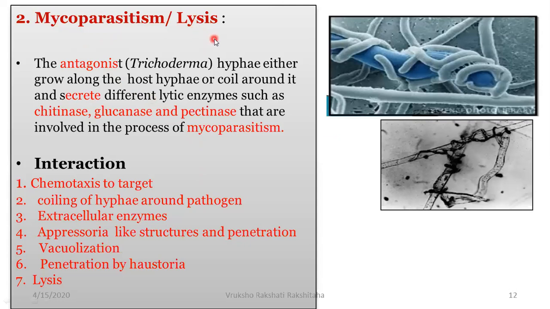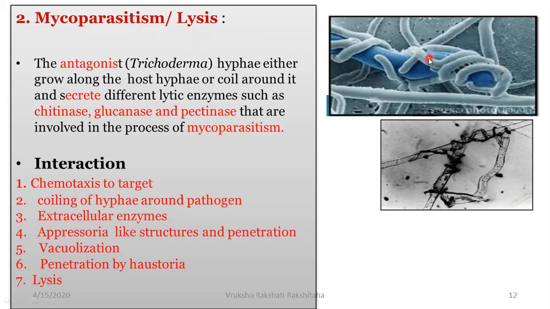Now, the second mechanism is mycoparasitism and lysis. Now, Trichoderma is a fungi. In turn it grows and it overpowers the growth of other fungi. So this phenomenon is called as mycoparasitism. And how does it do it? It does by means of lysis. So here's a pic wherein you can see this is the Pythium, the blue color. This is the hyphae of the Pythium. And that which is coiling around this Pythium is our Trichoderma. So you can see how closely the coils are formed, and it has come into close contact with the Pythium.